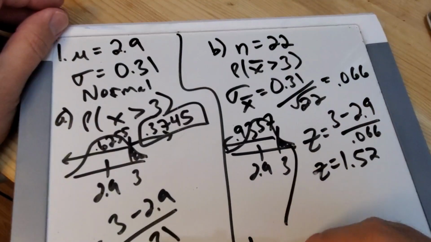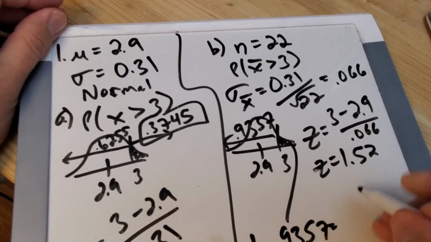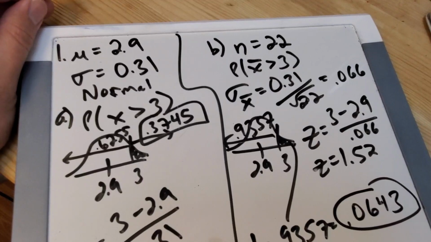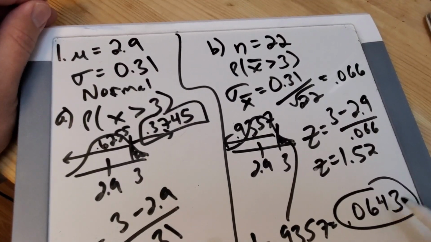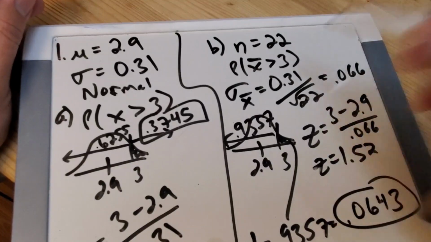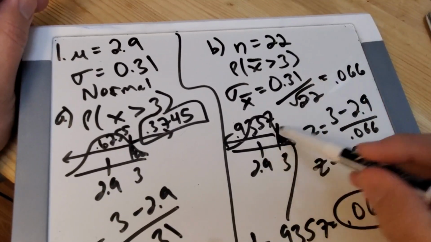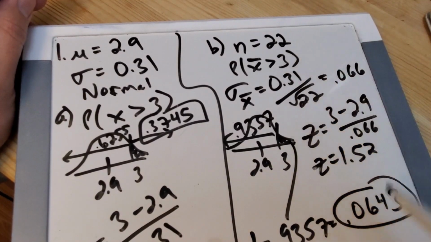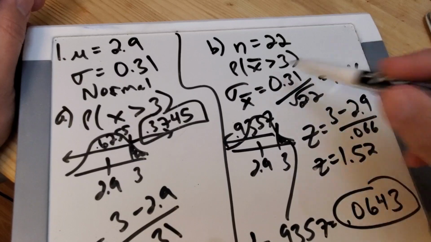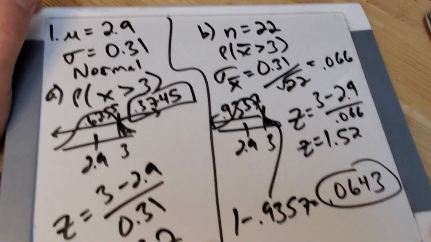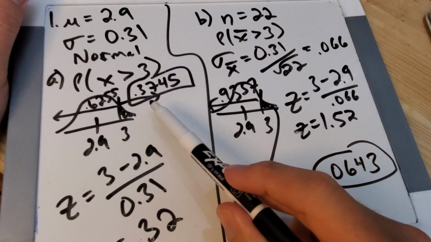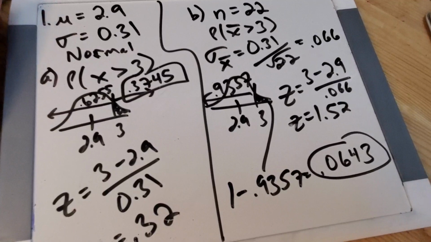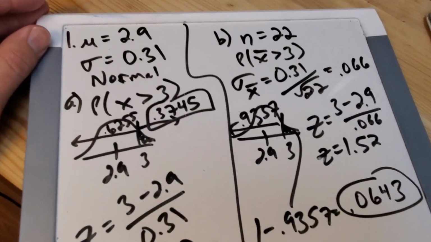So then the answer is going to be 1 minus 0.9357, which is 0.0643. Okay, so about a 6% chance, almost a 6.5% chance, that a group of 22 women will get that far away from the mean. That should make sense that much fewer groups of women are that far away, because any average of a group should be close to the actual average. That's why the answer came out much smaller here. One woman could be that far away, but a group of women? No. Okay. All right, so let me kind of get all that in there.